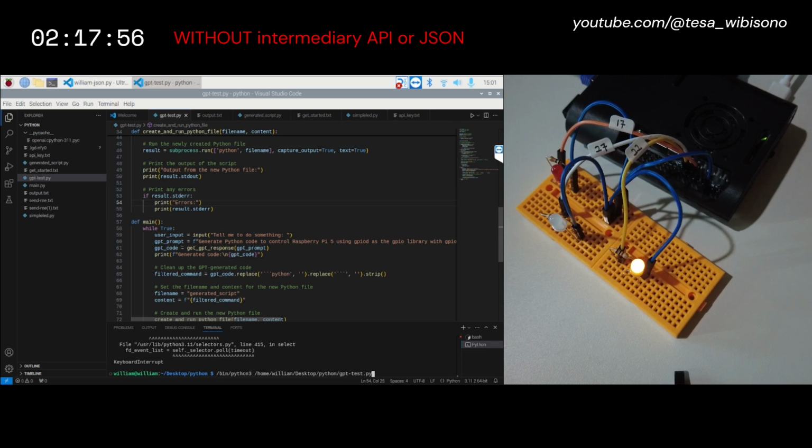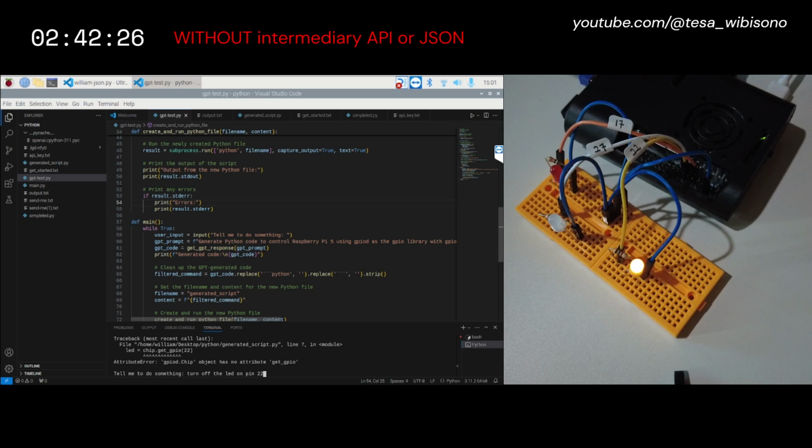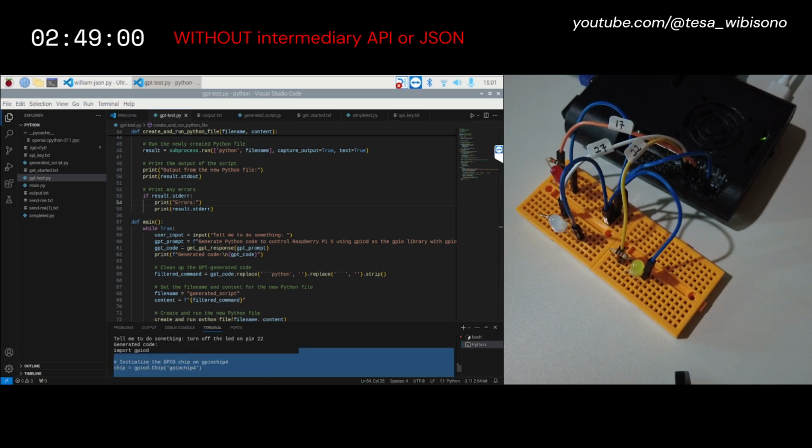And then we give ChatGPT API a new instruction to turn off the yellow LEDs. Despite making some failed attempts in the beginning, ChatGPT finally completed the instruction.